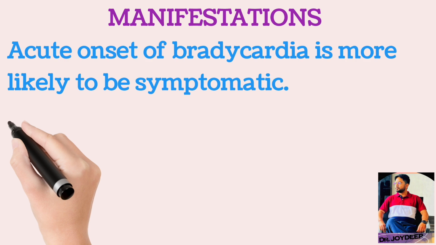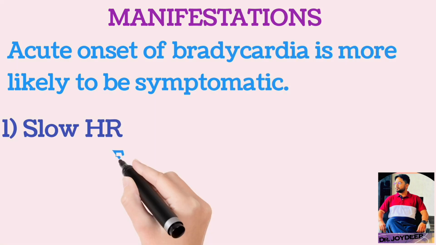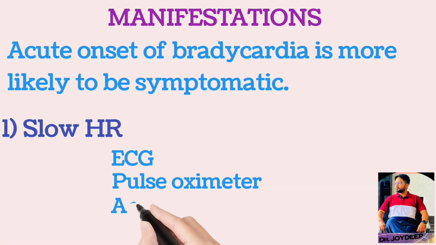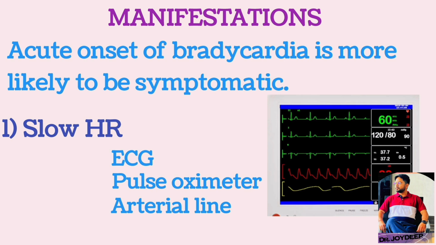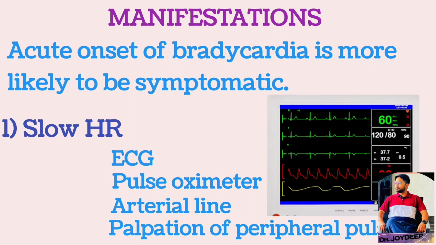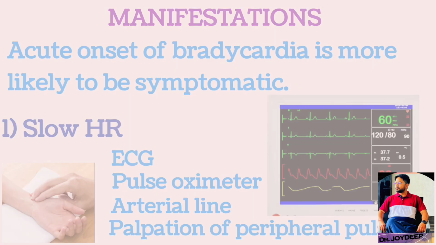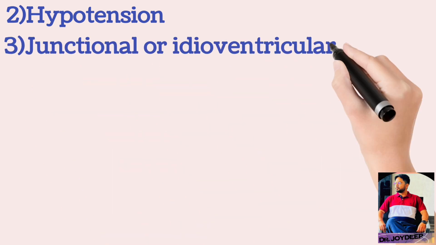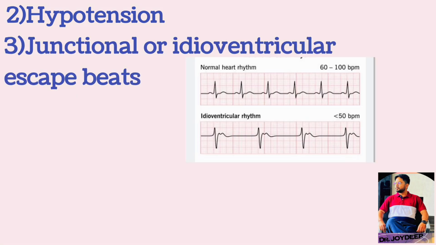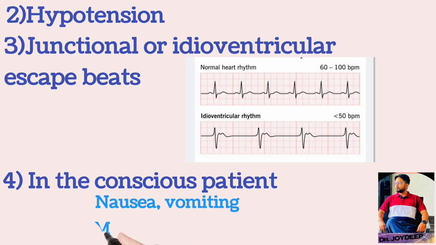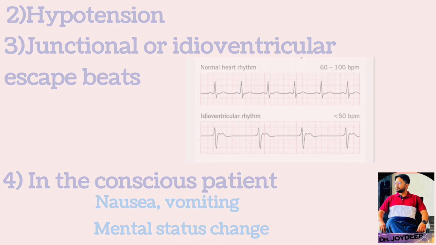What are the manifestations? These are slow heart rate that can be observed by the ECG, pulse oximeter, arterial line, or palpation of the peripheral pulses. Other manifestations are hypotension, and junctional or idioventricular escape beats. In the conscious patient, we can get nausea, vomiting, or mental status changes.